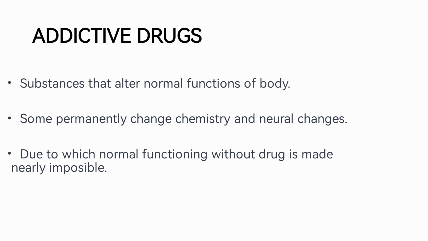Because the natural chemicals have already been stopped by the brain, when the drugs are not available, the body will automatically need them in an uncontrollable way. This uncontrollable desire for addictive drugs when they are discontinued is known as addiction. The person becomes addicted, and these drugs are named addictive drugs because they cause addiction in the human body.